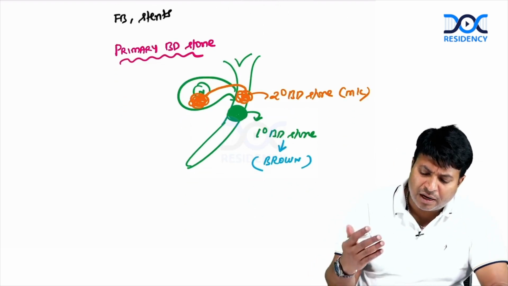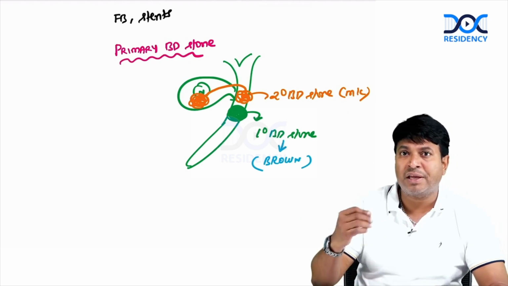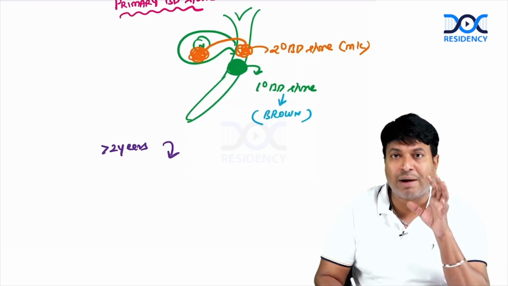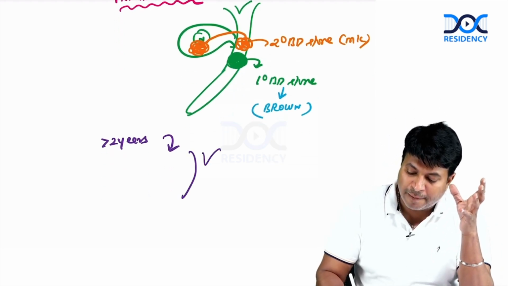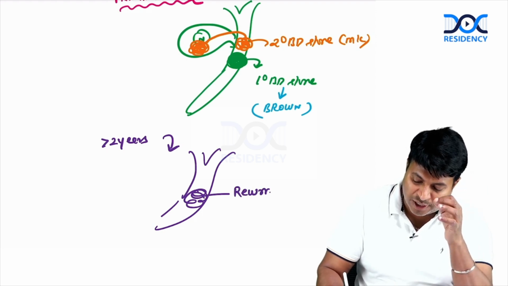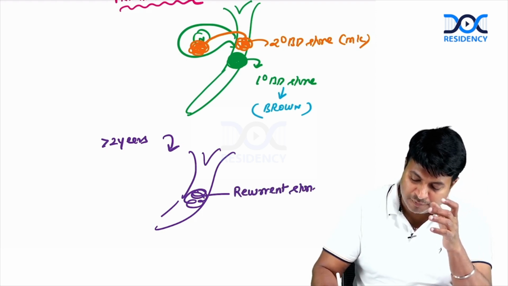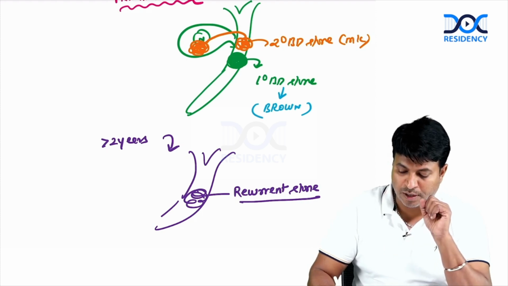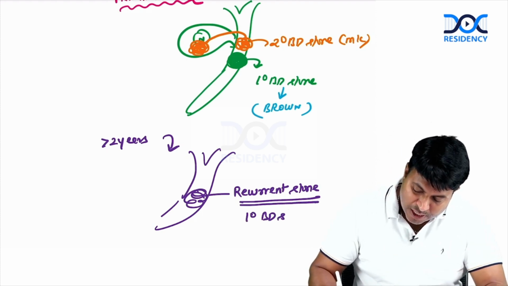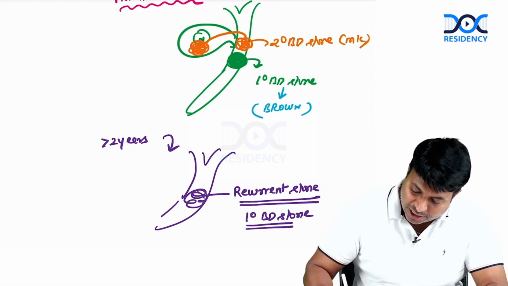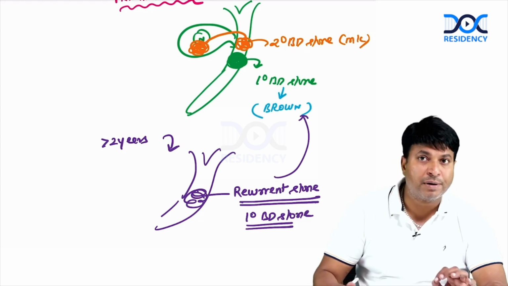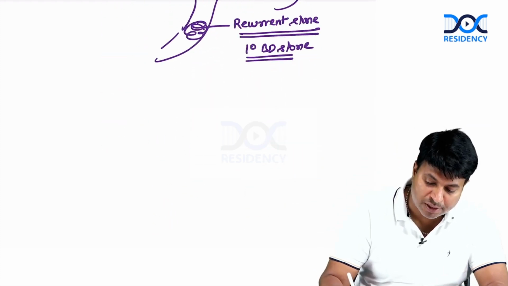Okay. So a patient underwent cholecystectomy, went home, and is coming after 2 years. After 2 years, the patient is coming back to you with a stone in the bile duct. What can it be? It can be only one stone, that is brown pigment stone, known as recurrent stone. Coming after 2 years is known as recurrent stone, or secondary, also known as primary bile duct stone. So primary bile duct stone or recurrent stone, all are brown stone. These are high yield MCQ points from brown pigment stones. Please don't forget the points of brown pigment stones.